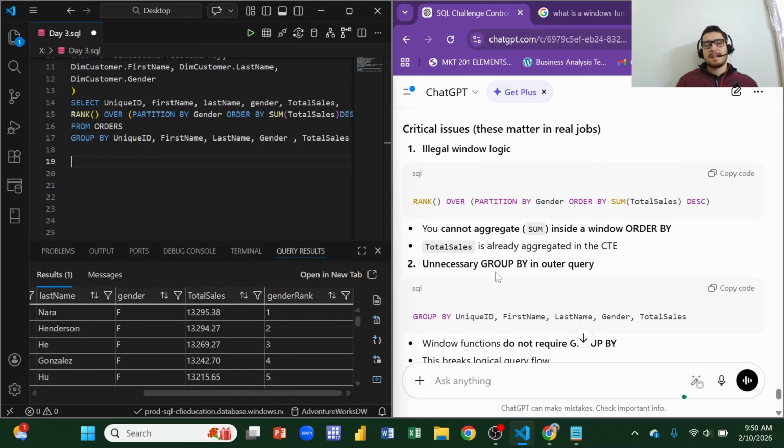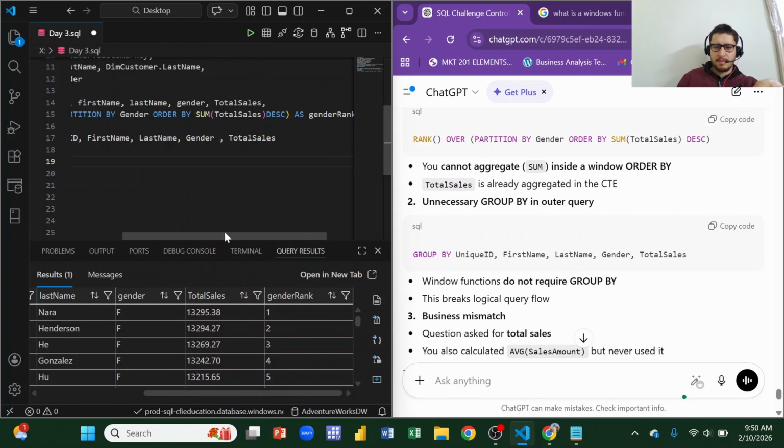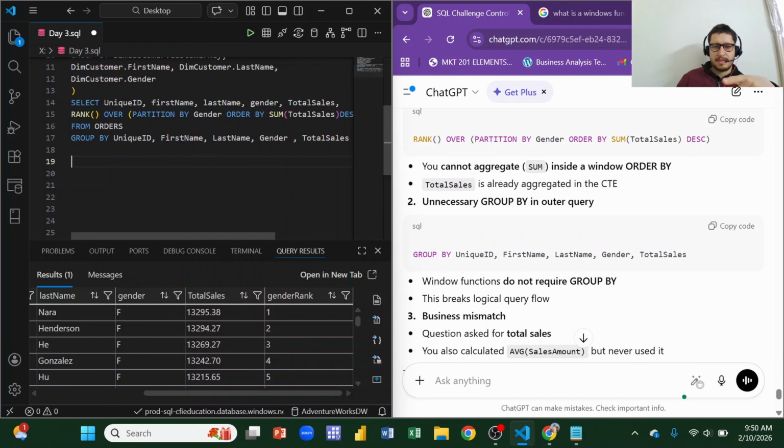Alright. Okay. Unnecessary group by in outer query. Unnecessary group by in outer query means this query. This is the outer query. Unnecessary group by. Okay. This total sales.